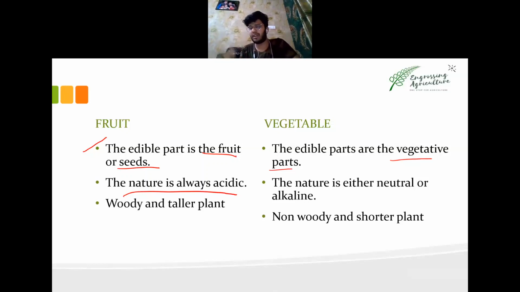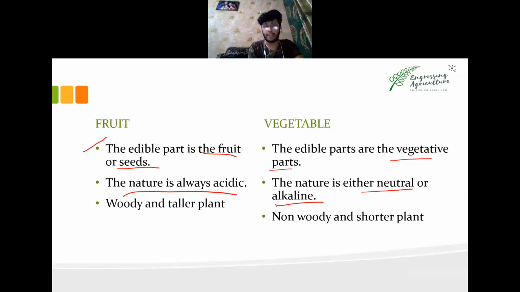Different acids, such as oxalic acid and citric acid, are present in different fruits. Vegetables are always neutral, such as cabbage, and sometimes slightly alkaline, such as potato. The starchy nature of potato is alkaline. So a vegetable is always neutral or alkaline in nature.